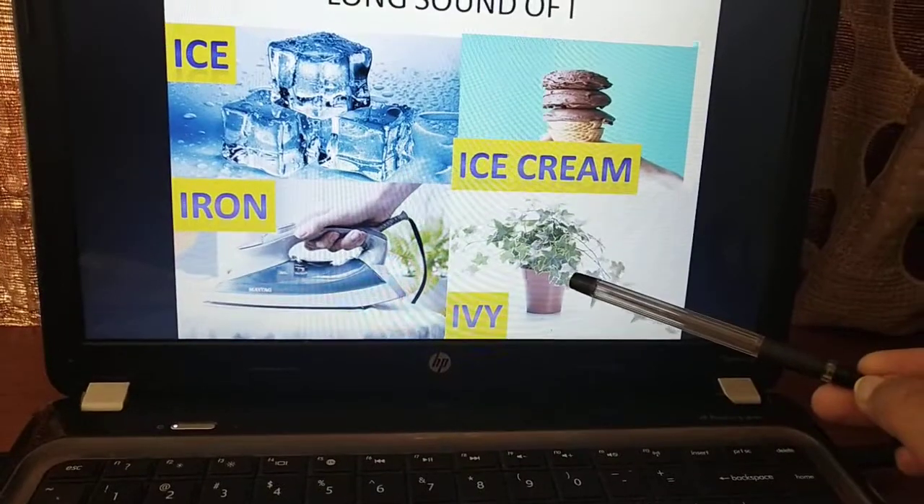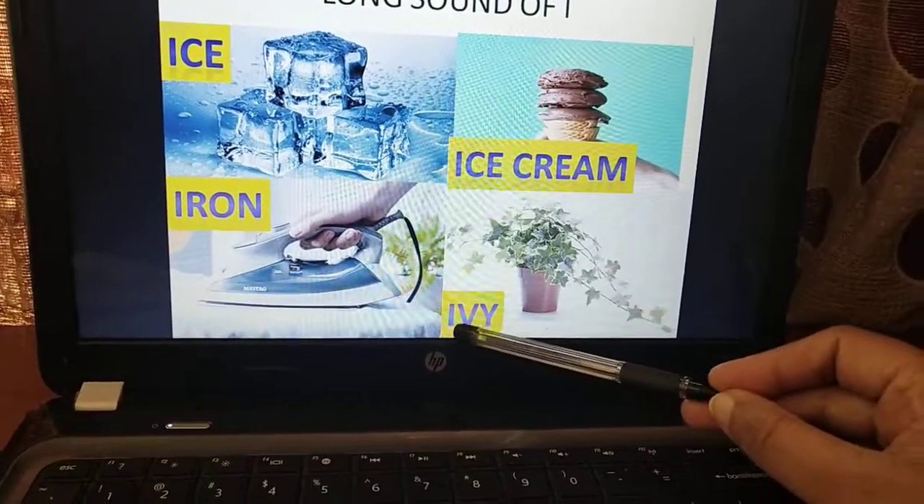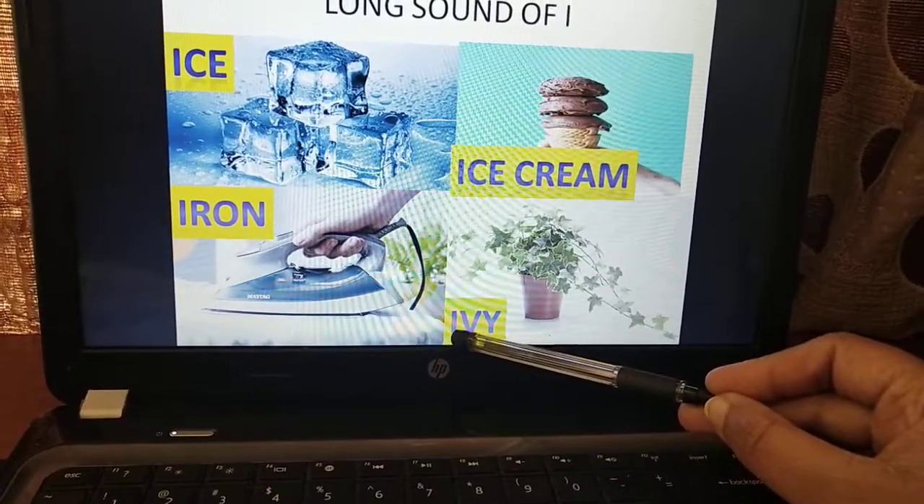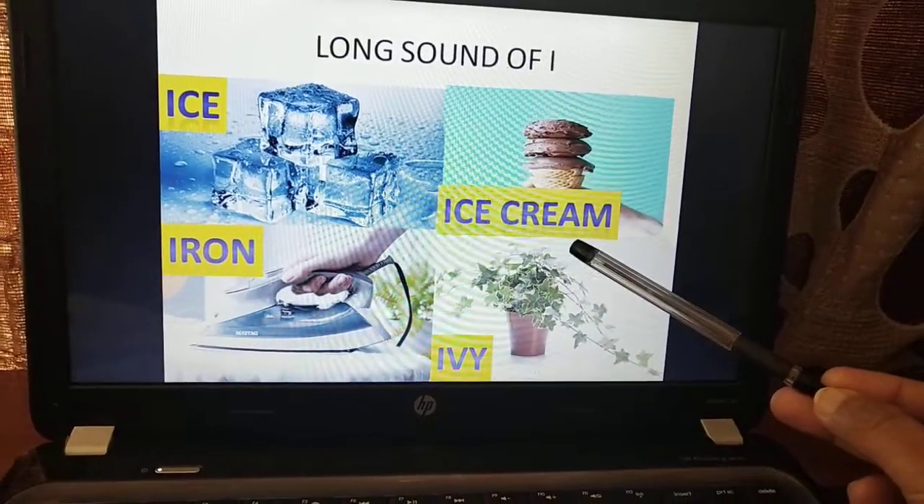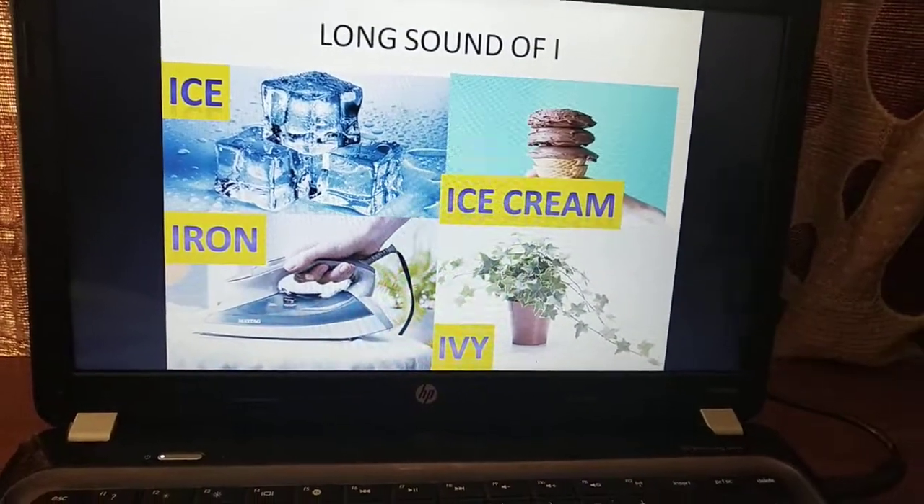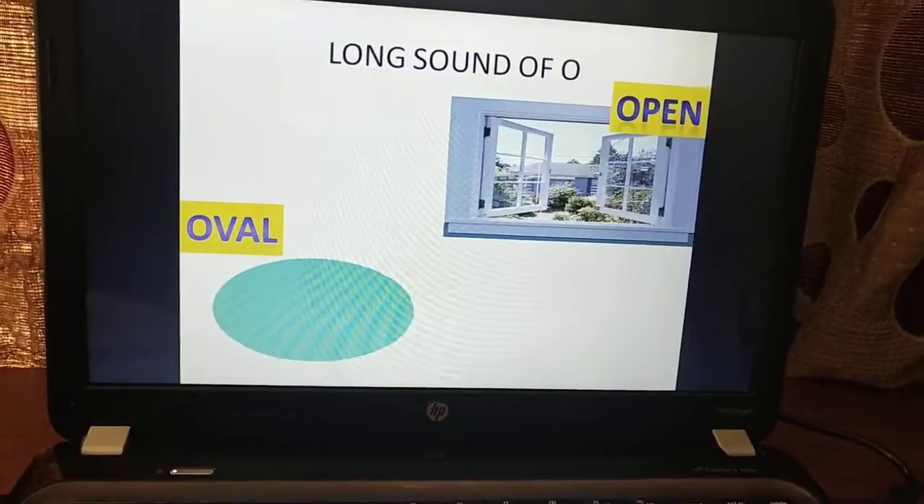And this plant is called ivy. So the first letter here is I. You don't call it ivy, you call it ivy. So that is the long sound of vowel I.